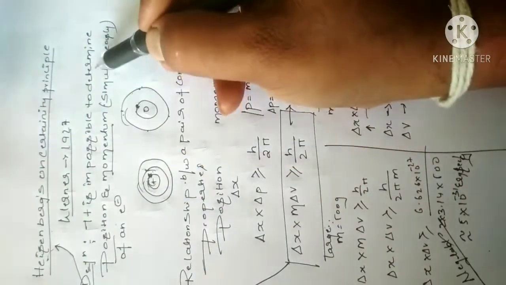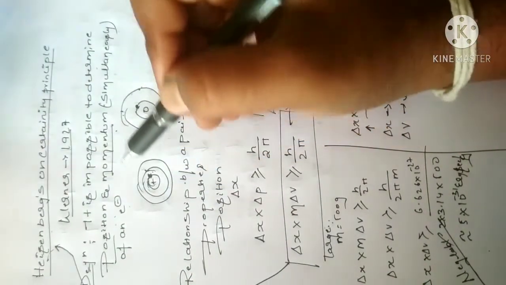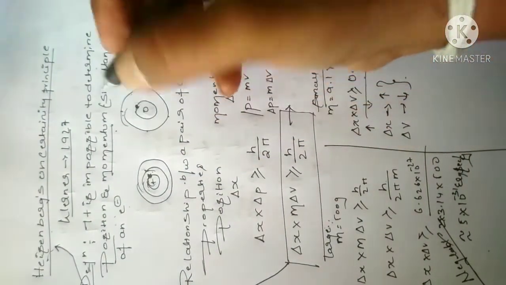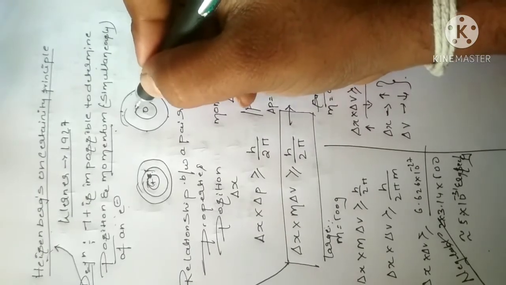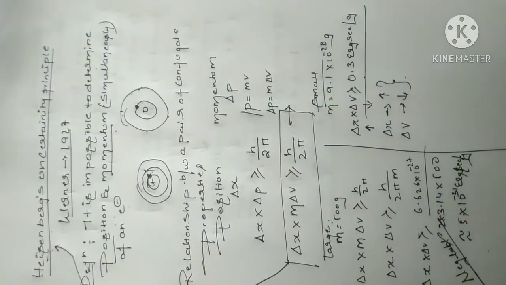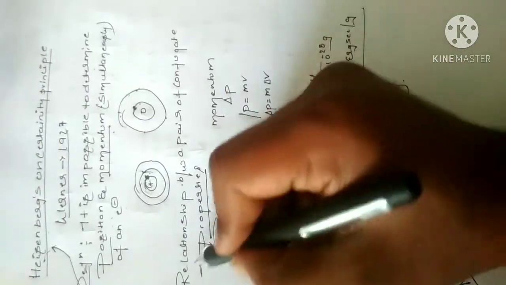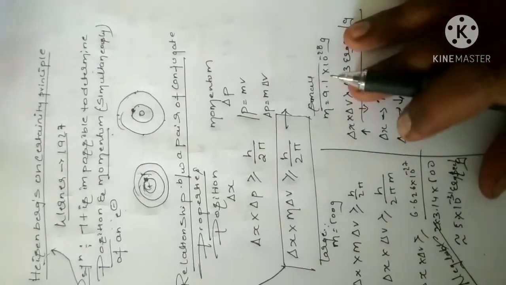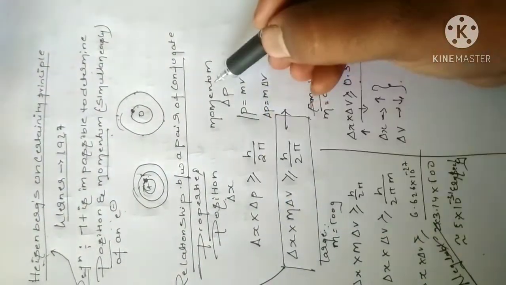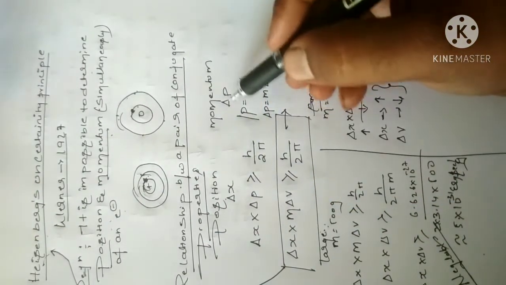It is impossible to determine the position and momentum of an electron simultaneously. If we talk about the first orbital, we can say it is here, but when we come to the second orbital, we cannot identify it. Like that, we cannot identify the position and momentum of electrons. This is the relation between a pair of conjugate properties. Position is denoted delta x and momentum is denoted delta p.